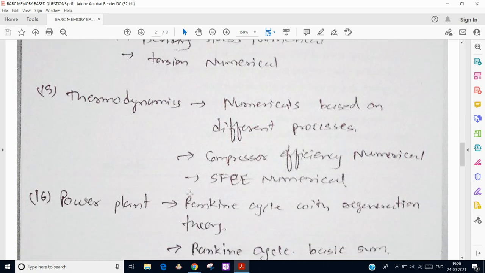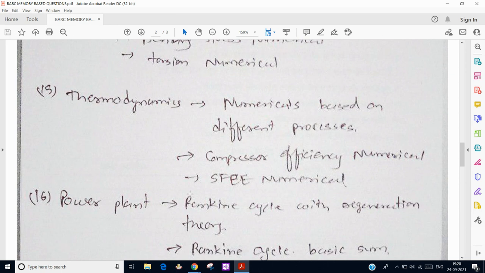And next, if we talk about thermodynamics, there were 2 to 3 numericals based on different thermodynamic processes: constant pressure, constant volume, isothermal, adiabatic. Like we have to find the work done. And one question was based on compressor efficiency numerical.